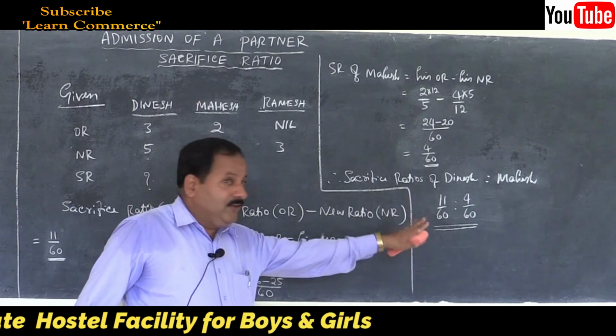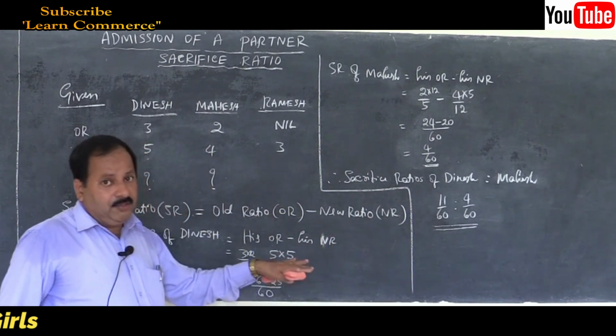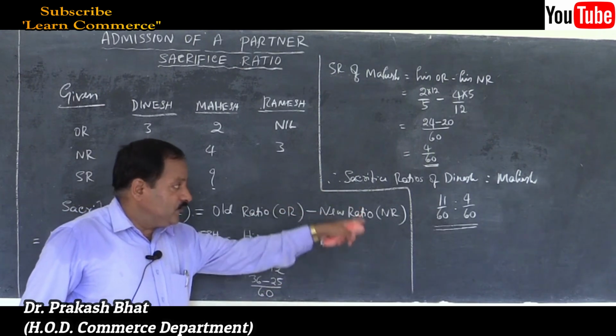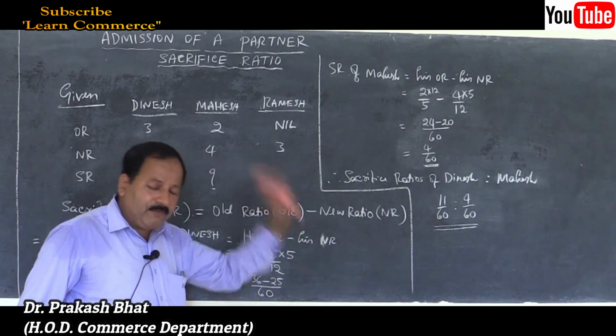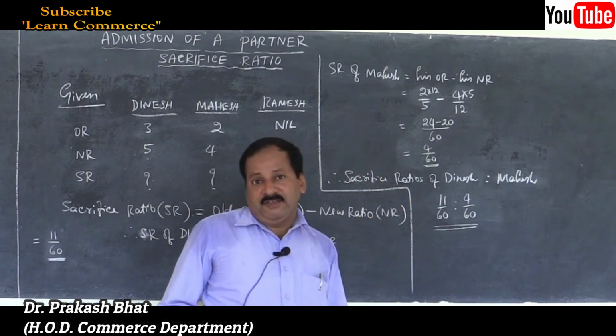Don't write 11 is to 4. Don't write it. New ratio you can write, old ratio you can write. But in sacrifice and gain ratio, don't reduce it to whole numbers. Write it in fraction only. Clear? So that is what the second problem is.